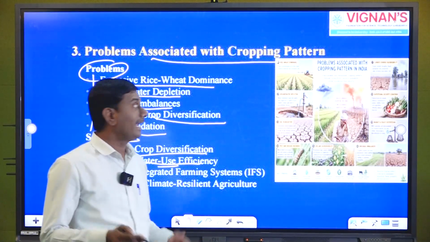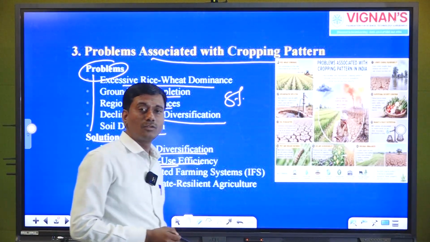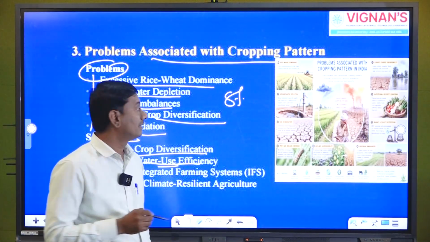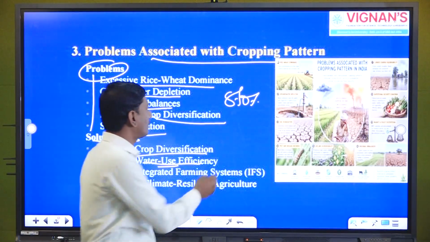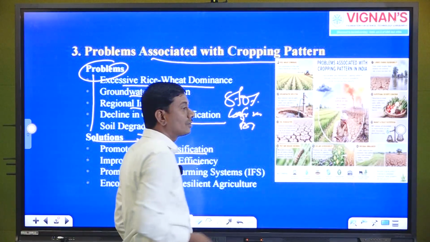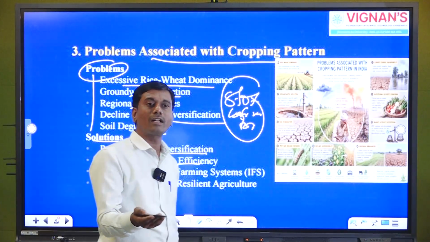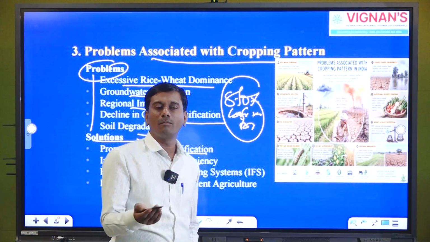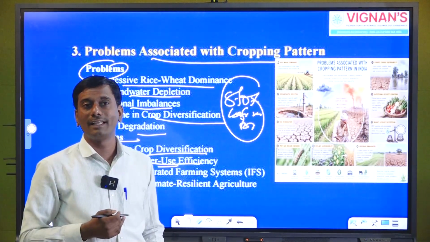Because 80% of fresh water is consumed, especially by agriculture in the Indian context, 80% consumption of fresh water goes to the agriculture sector. So in that we have to take care. If you use excess water it is a problem, if you use less water it is also a problem. So we make modified, advanced versions of irrigation to improve irrigation efficiency.